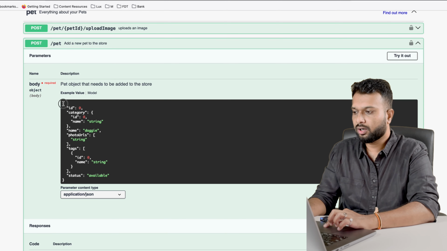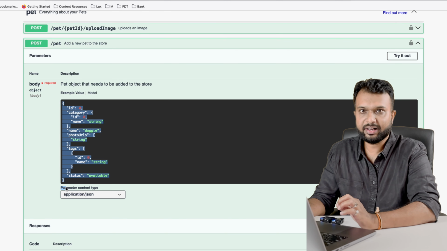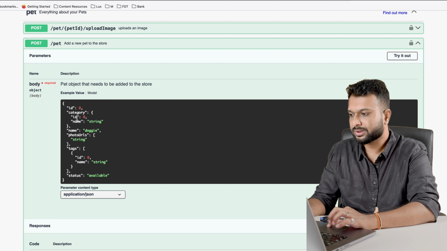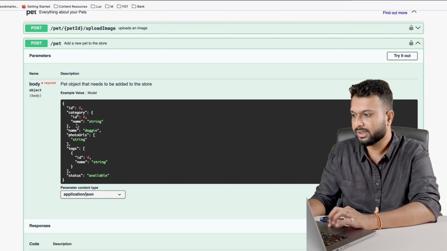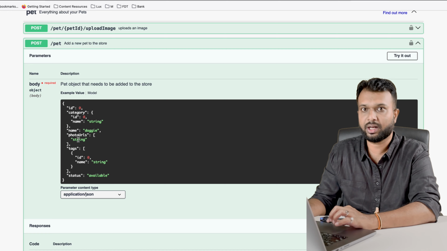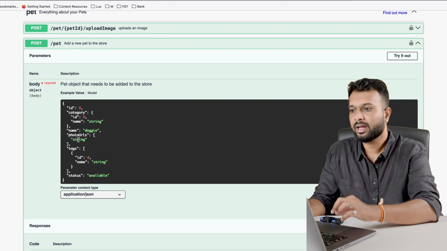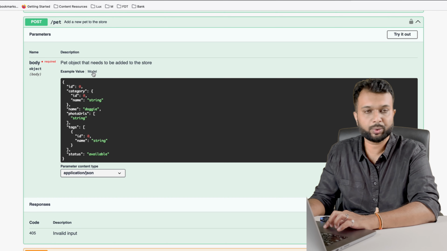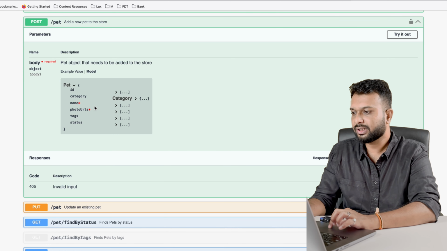This JSON has a predefined structure. For example, ID has to be an integer value, category has to contain two pieces of information, a name and an ID, then again name, then photo URLs, and that URL has to be a string. Someone has decided and created a structure. Now if I click on Model next to the example value, then I can see the structure.